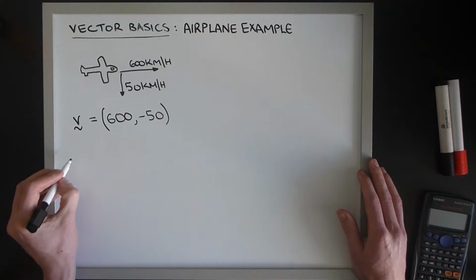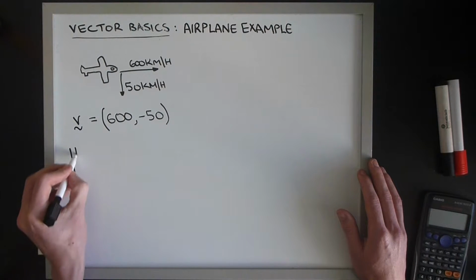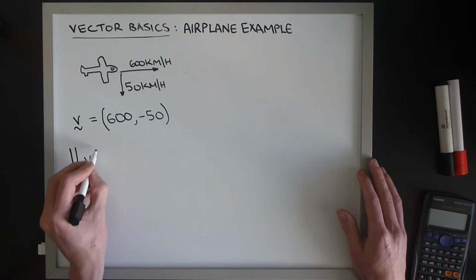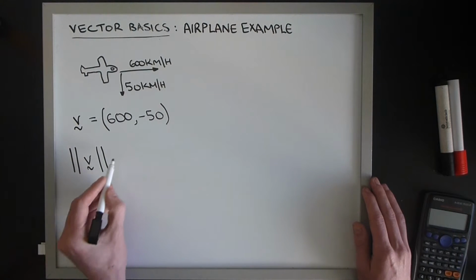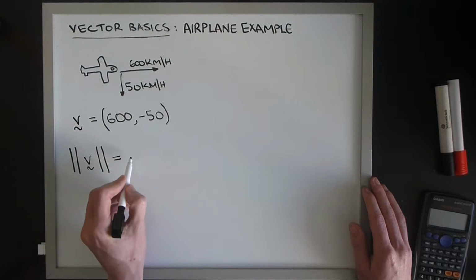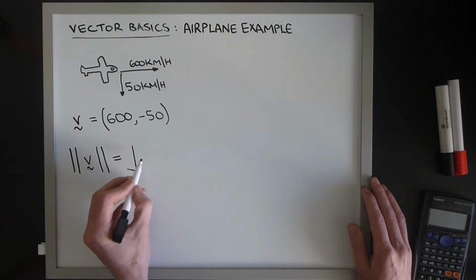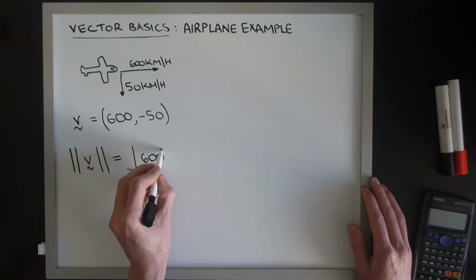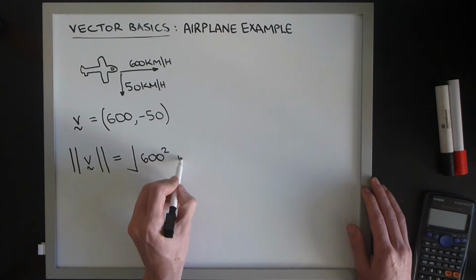But we're looking for the magnitude of the vector v, which we know from the Pythagorean theorem is the square root of those two components squared and added together.